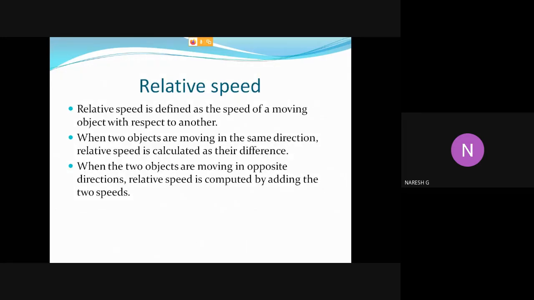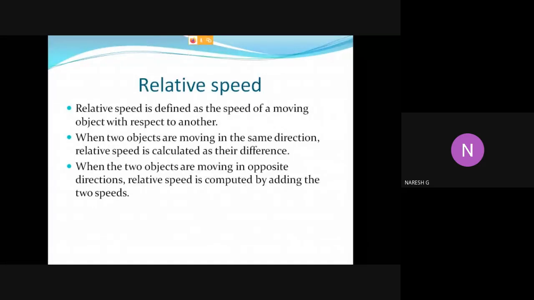Relative speed can be defined as the speed of a moving object with respect to another object. If two objects are moving in the same direction, relative speed is calculated as the difference between the two speeds. If two objects are moving in opposite directions, relative speed is calculated by adding the two speed values.